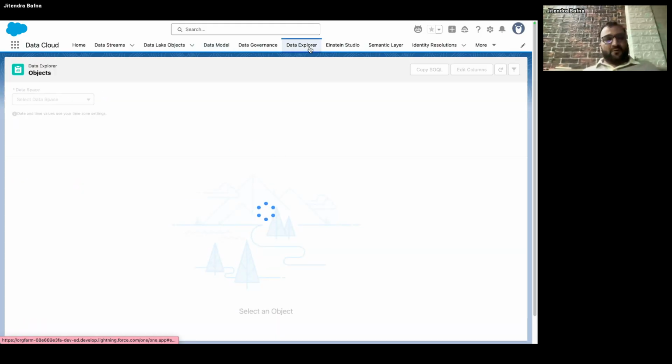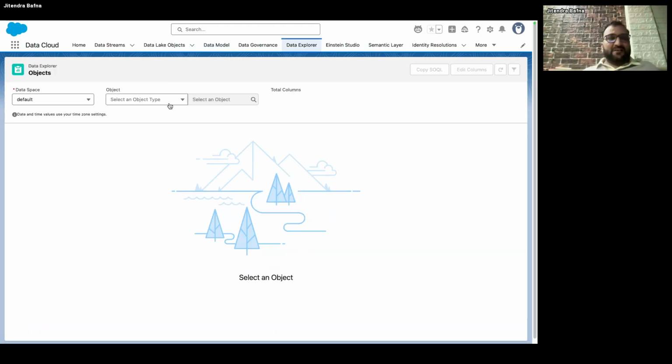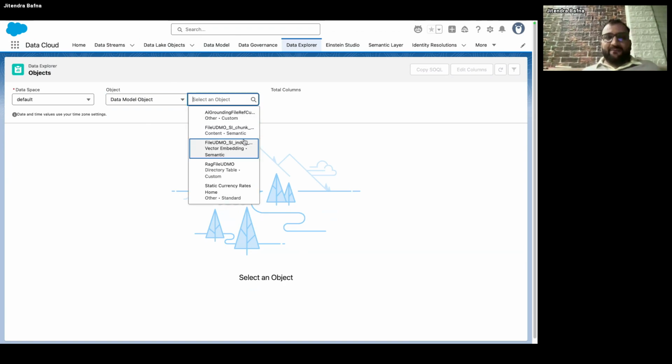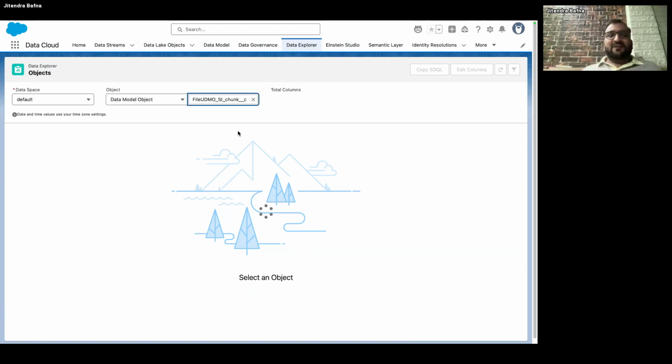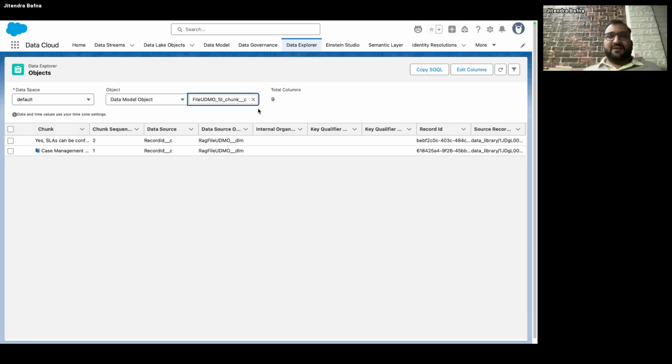Now you go to Data Explorer. Here you can select the type of object. I will select data model object, and let me choose file UDMO chunks. Here you can see which file it is referencing. This is all the chunks; you can see the multiple chunks, the chunk sequence, everything.